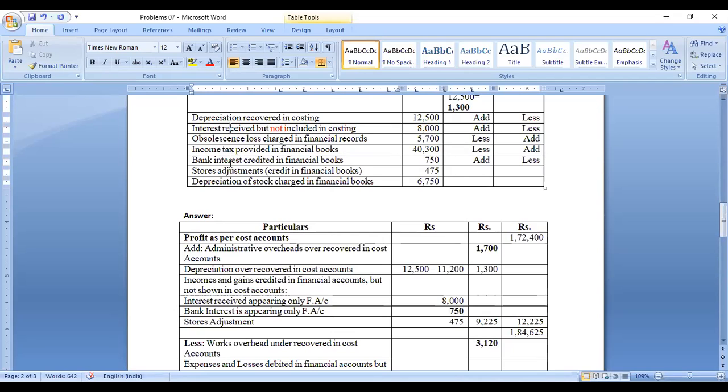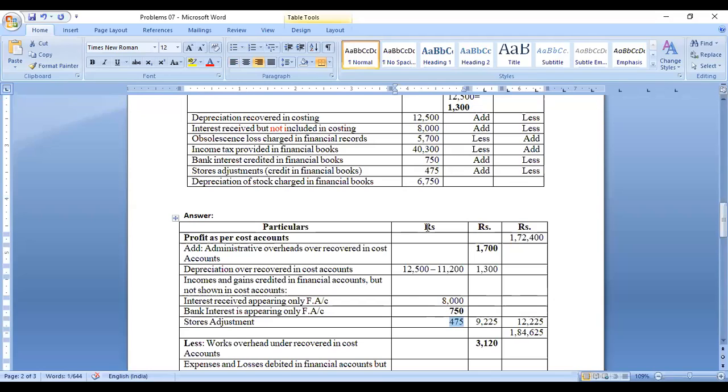This is also income, only appearing in the financial accounts. So for income appearing in the financial accounts, you do the same treatment as above. Here it's a less, here we have to add. Okay, so 475 you have to less with this value.